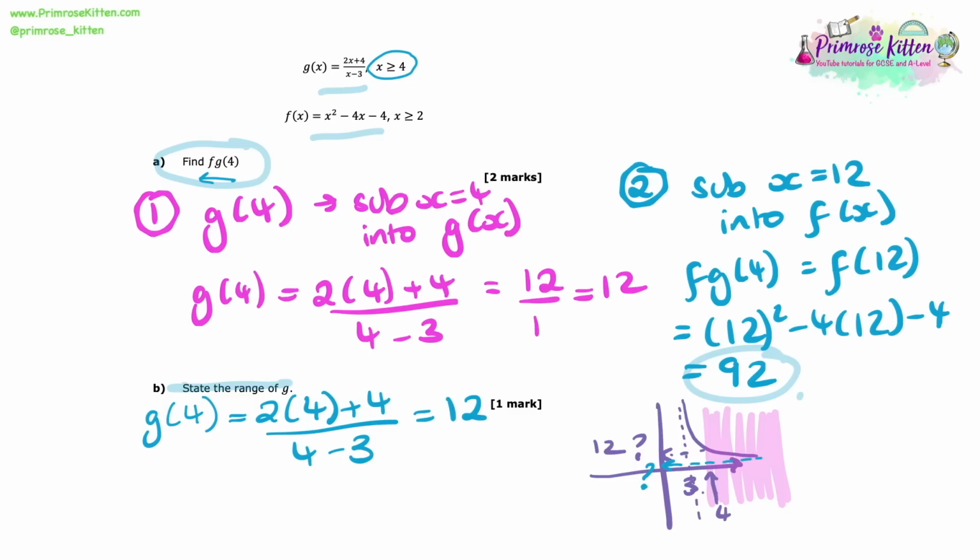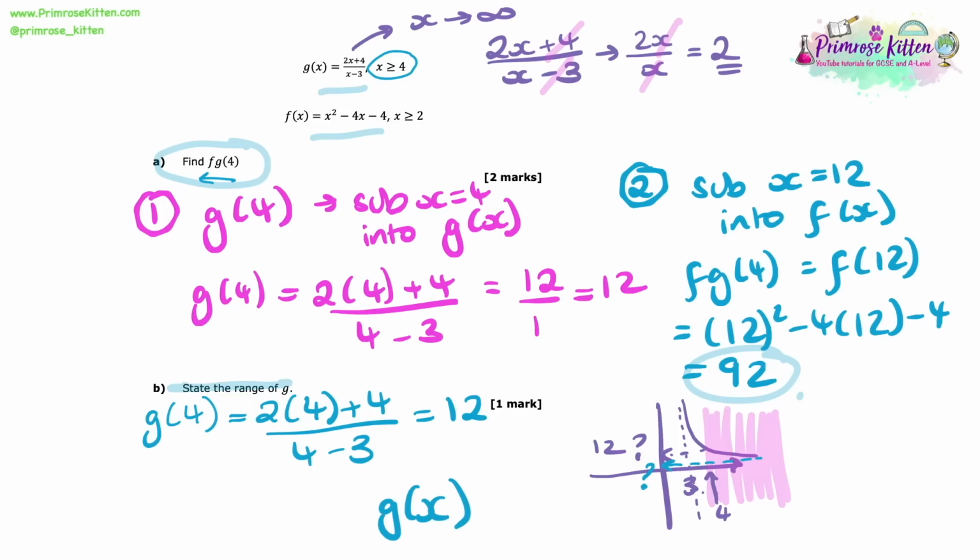The way that we can do this is we can have a look at our function. So we know our function is 2x plus 4 over x minus 3. And if we imagine that x is tending to infinity, getting really, really big, and we look at this equation, we can see 2 times a really big number plus 4, and then divided by a really big number minus 3. The 4 and the 3 just don't matter anymore. We can just ignore them. And we can see that essentially simplifies down to 2x over x, and those x's can cancel. So that means that the asymptote here is going to be at 2.